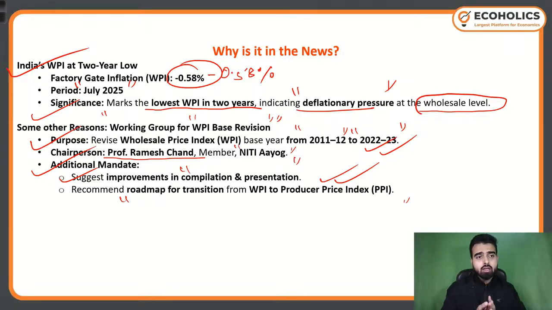Now see, factory gate inflation, from here you need to remember three important things. For the month of July, the WPI number was 0.58%, that too in negative. That indicates a deflationary pressure at the wholesale level. First thing. Second thing is, recently the central government has constituted a working group for the wholesale price index base revision. Now, what is the new proposed base year? It is financial year 23. As of now, we have financial year 12.